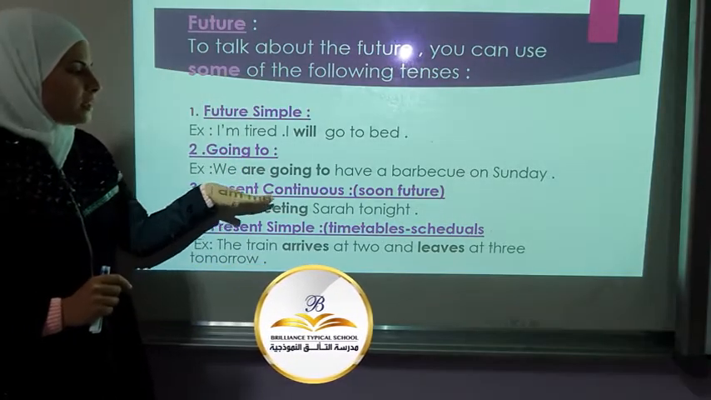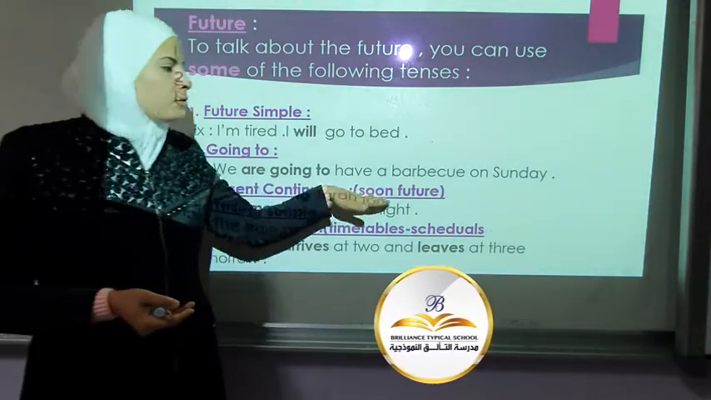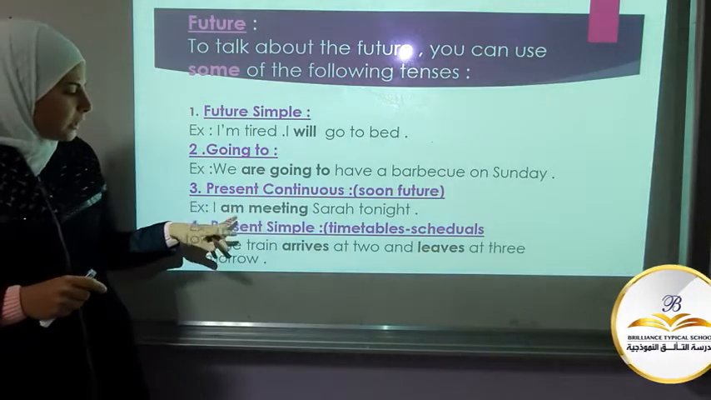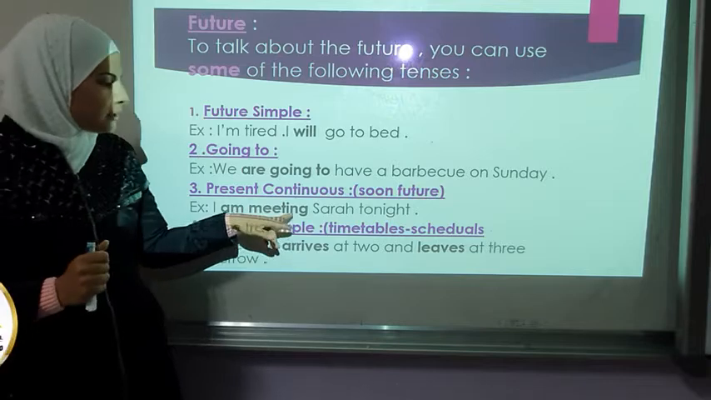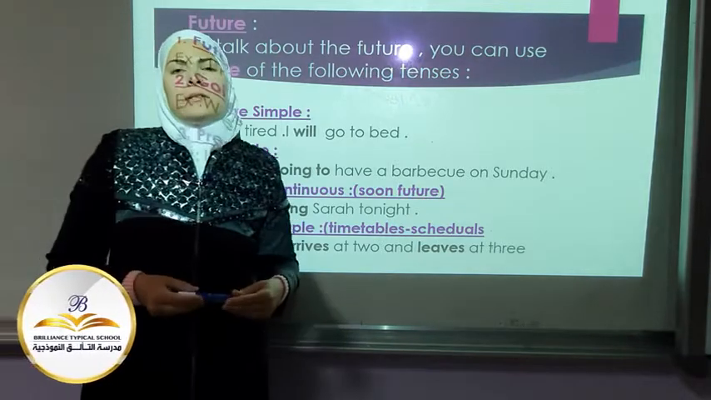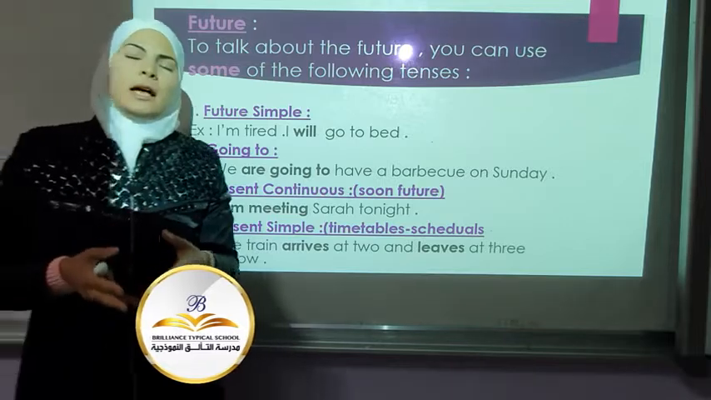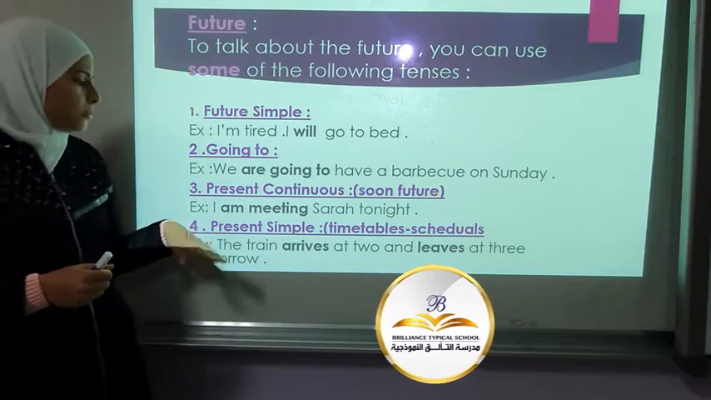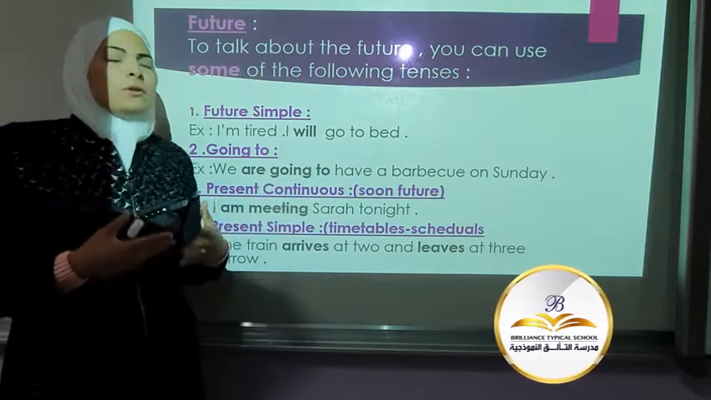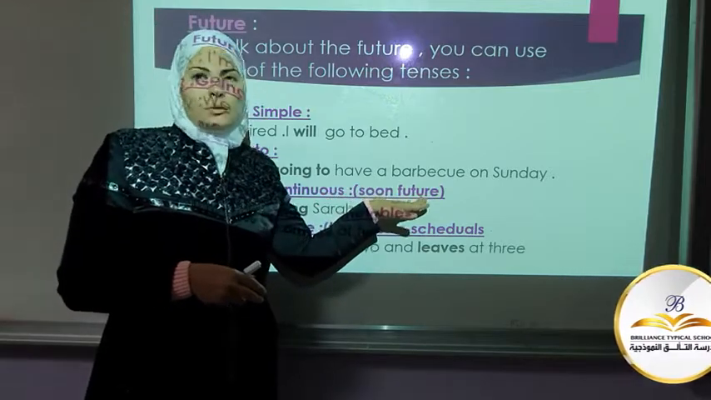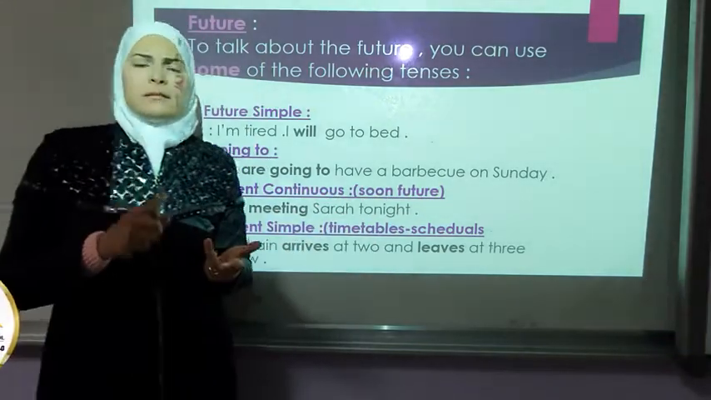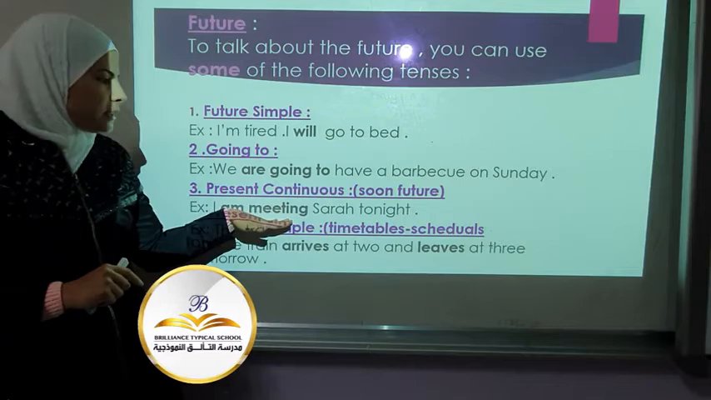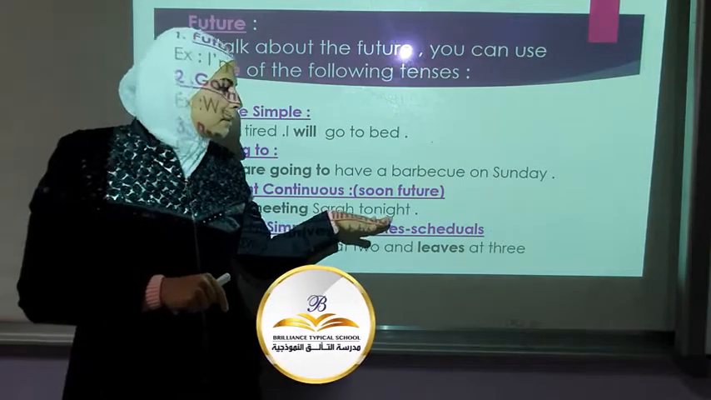3, present continuous or progressive, for soon future. We know that present continuous, the form is be plus verb plus ing. We usually use the present continuous to talk about actions that are happening at the time of speaking. But also, it's very common to use the present continuous to talk about soon future, like tonight, at the weekend, on Friday, for example. I'm meeting Sarah tonight. It's soon future.